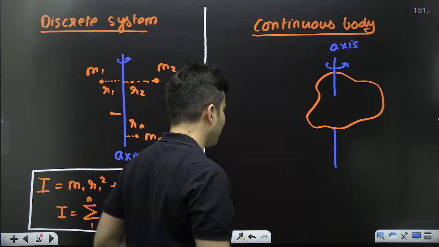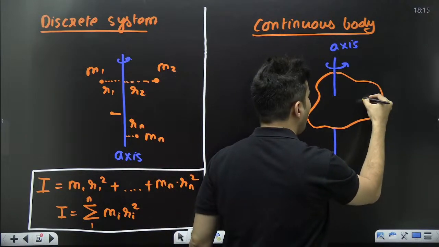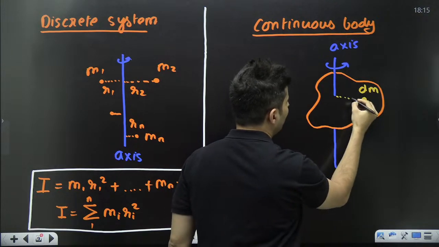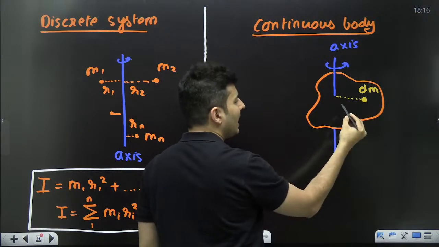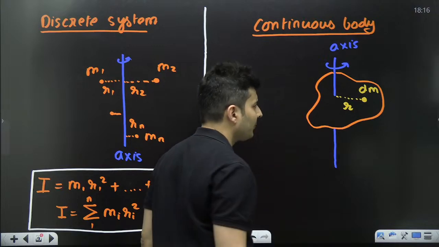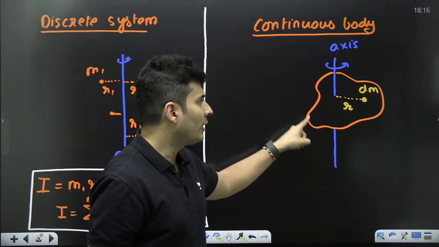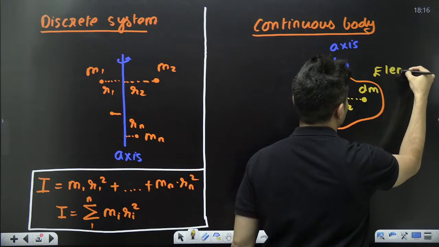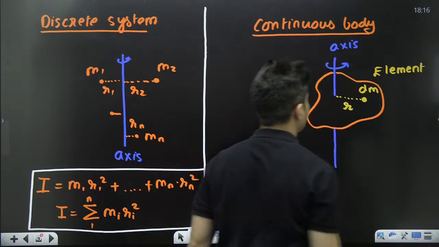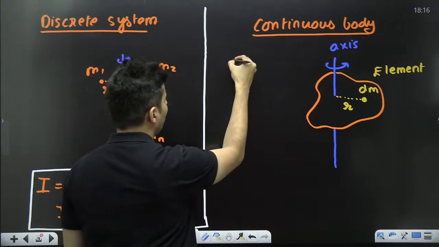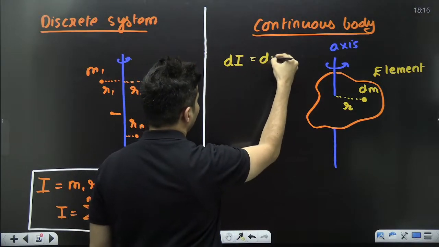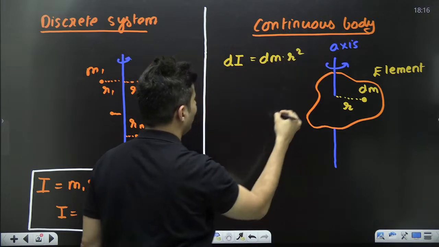In such a case, what you do is you take a small particle element, which is a dm, and that element will be at some distance from the axis. Let's say you call it r. R will be different for each and every particle. This is an elemental mass. The moment of inertia of that element will be dI, that will be nothing but dm into r square.